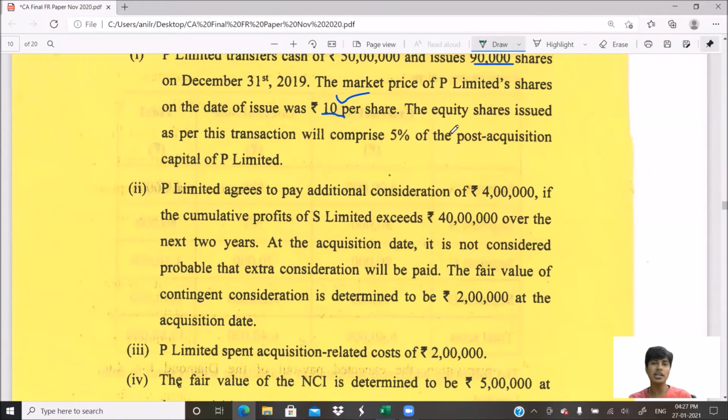This tells that there is no holding of S Limited in P Limited. S Limited is not acquiring or controlling P Limited. That's the basic message that this line gives. The equity shares issued as per this transaction will comprise 5% of the post acquisition capital of P Limited. You get that? So it's saying that S Limited doesn't have holding of or doesn't control P Limited. That's the important understanding based on this. In fact, you can ignore this and go ahead, but I just wanted to tell you what this line means in our answer. Let's go to the second point.